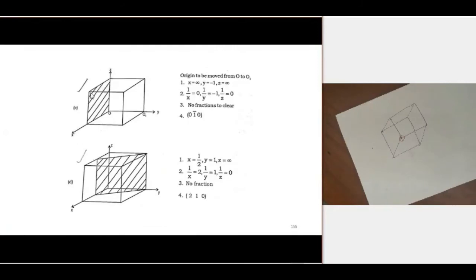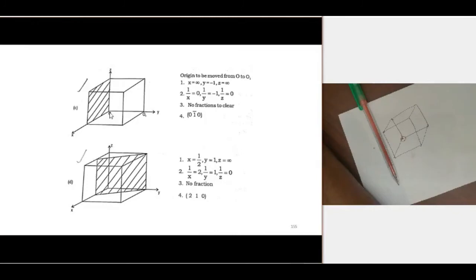And for this plane, the x-intercept is equal to infinity. One more thing is that here the plane is passing through the origin. So what we do here is shift the origin from this point to this point. That is important. After shifting the origin from here to here, the x-intercept will again be infinity.